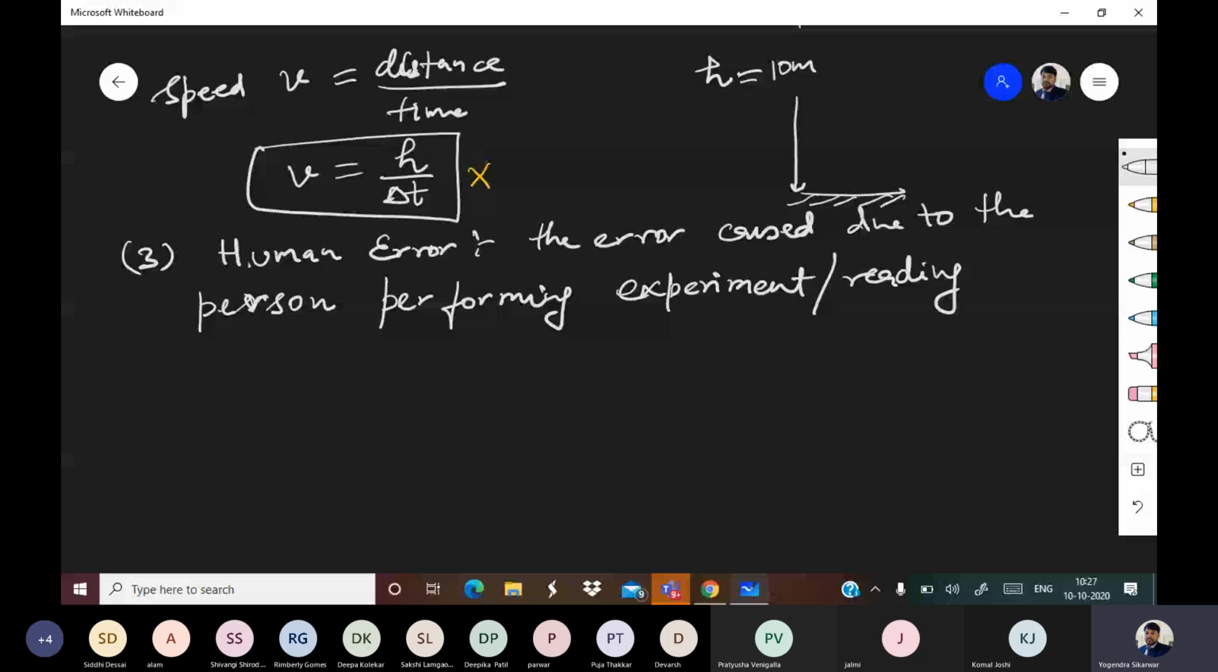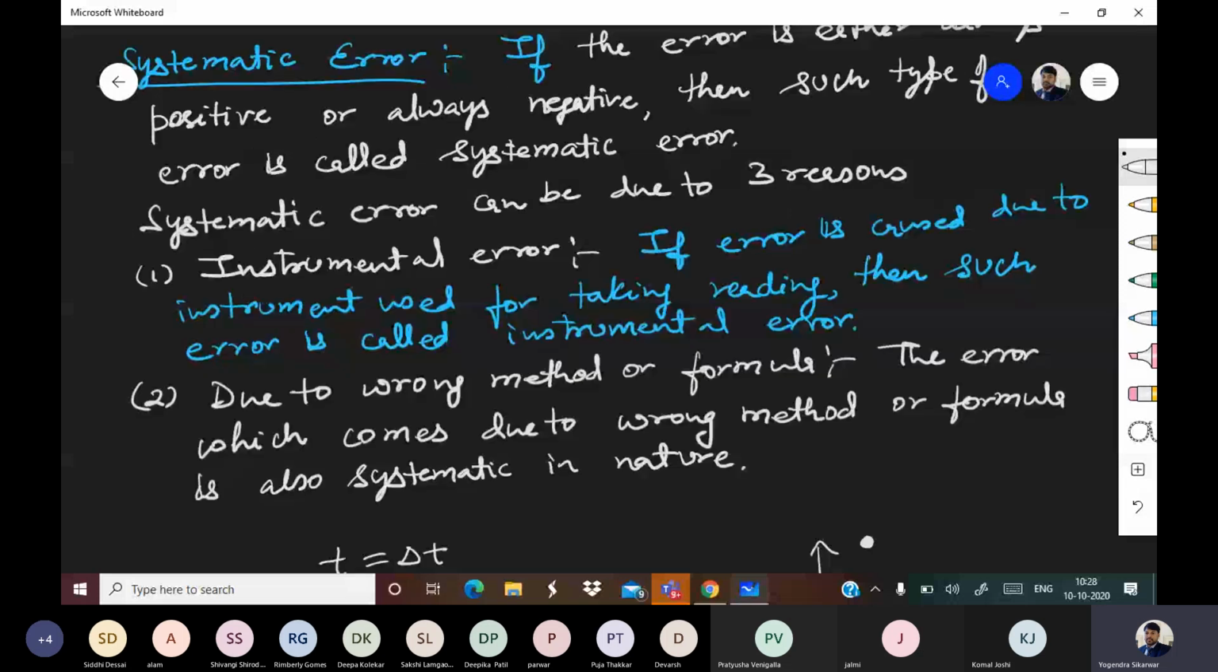So how many types of errors are there? Errors are of two types, systematic error and random error. Systematic errors are of three types. Which three? Instrumental, due to wrong method or formula, and the third type is human error. Okay. Now we are moving towards random error.